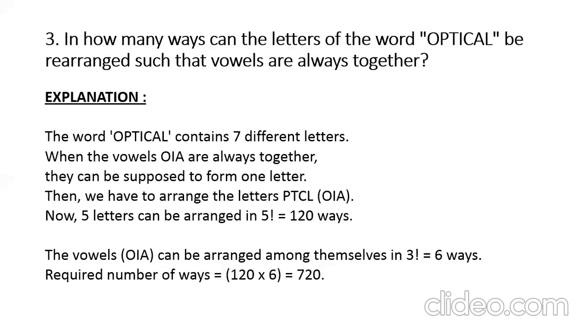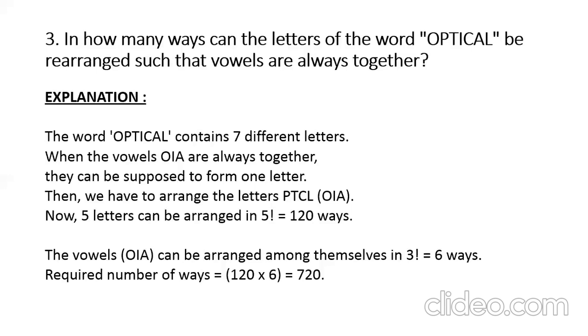So now you take all the vowels separately and put them inside a bracket so that they are always together. Now, what about the remaining? So P, T, C, L are the 4 letters available. Now P, T, C, L, and inside the bracket O, I, A. Now you count: 1, 2, 3, 4, 4 letters are there. Then that bracket is also a letter. So totally 5 letters are there. So these 5 letters can be rearranged in 5 factorial ways, that is 120 ways.